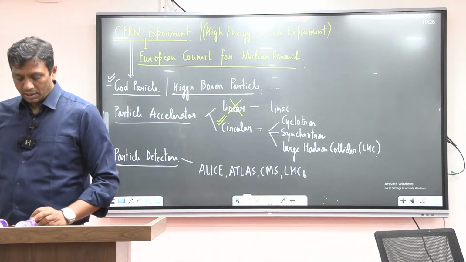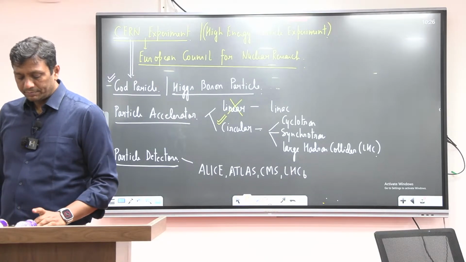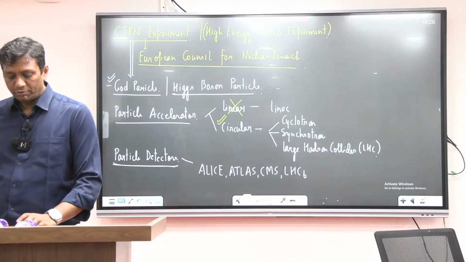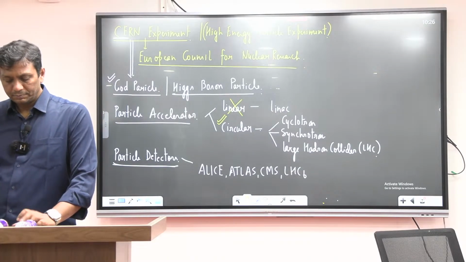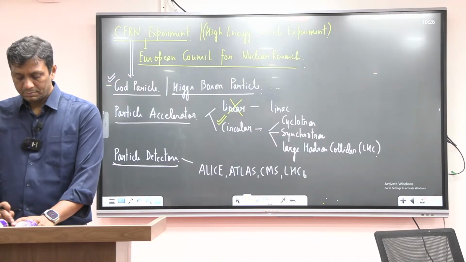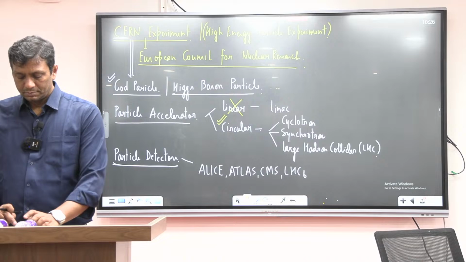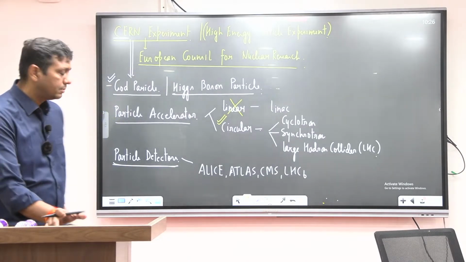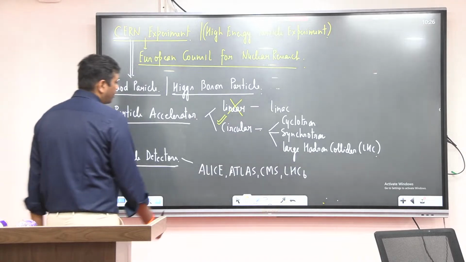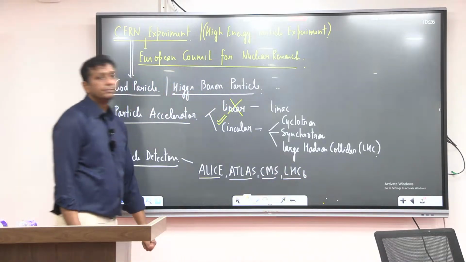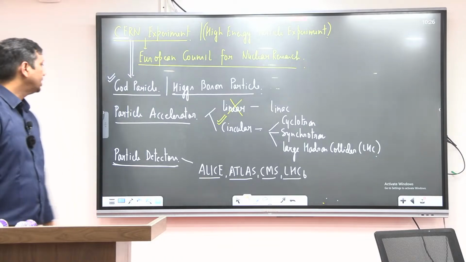These are very, very powerful cameras. So ALICE, ATLAS, CMS, and LHCb are the names of the detectors.